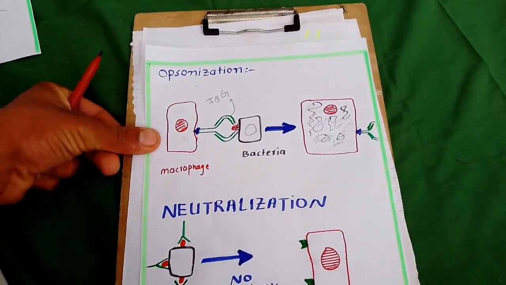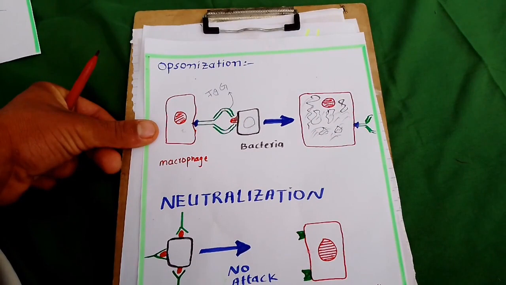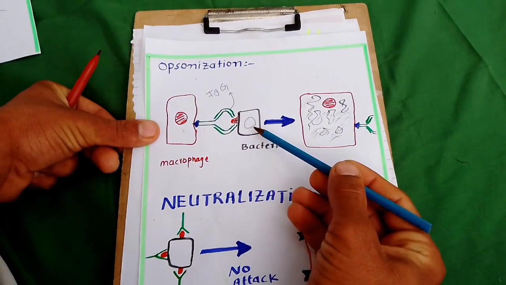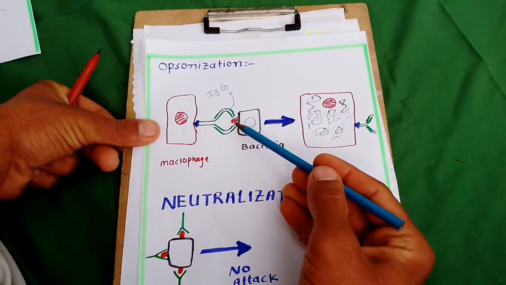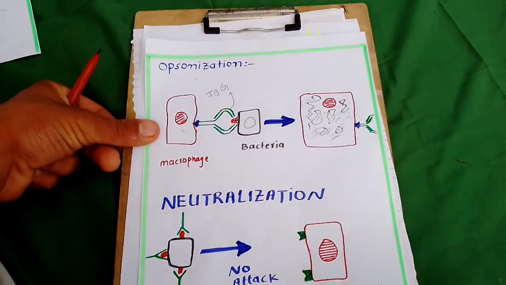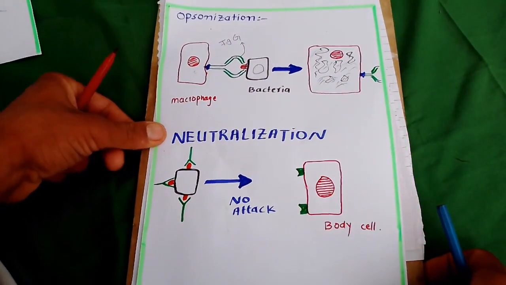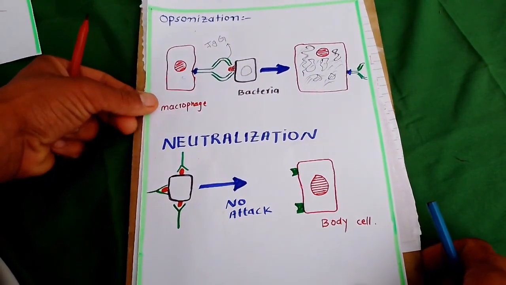What is opsonization? Opsonization is a process, a direct action of the antibody in which a macrophage engulfs bacteria or other disease-causing microbes with the help of antibody. This is the function of IgG antibody. What is neutralization?